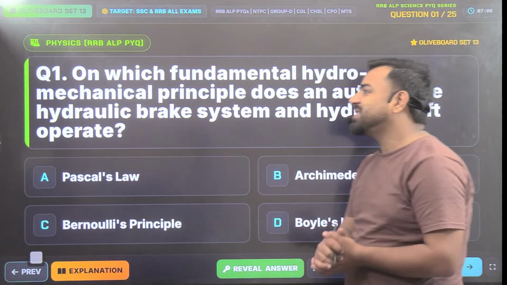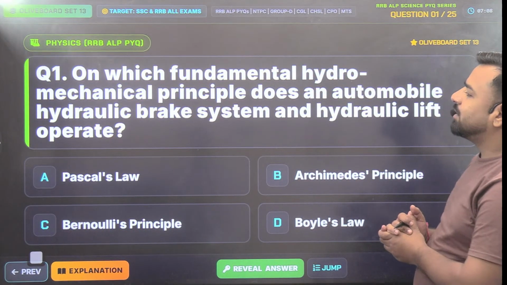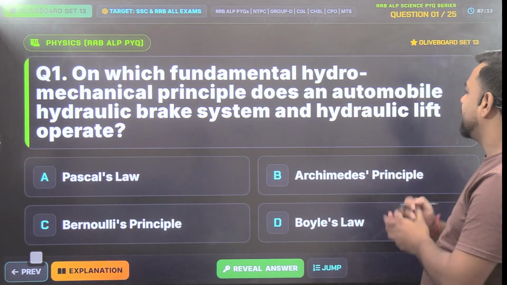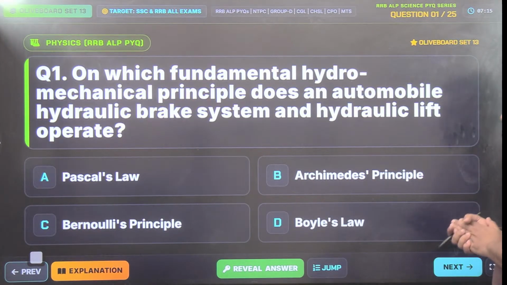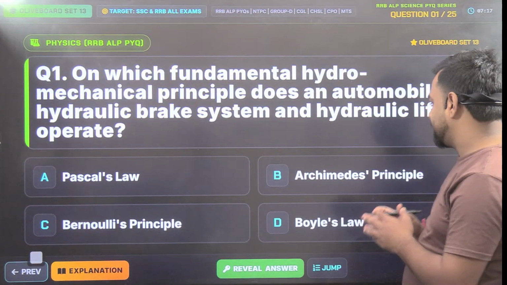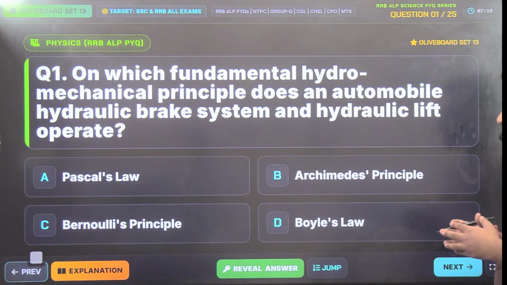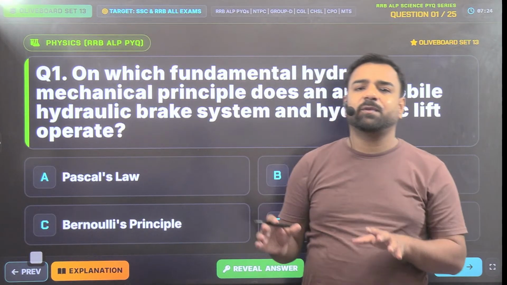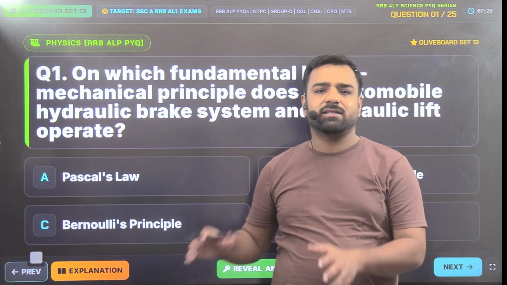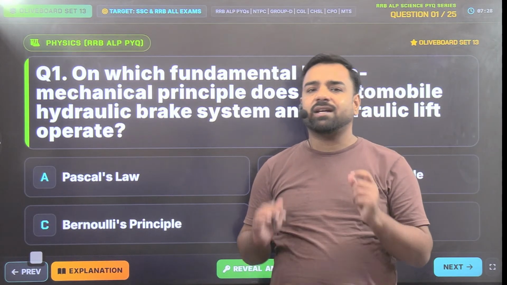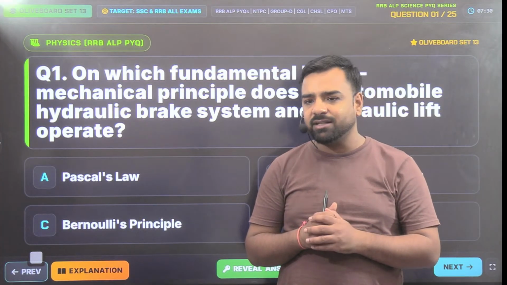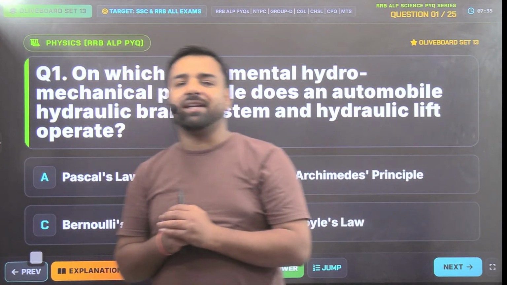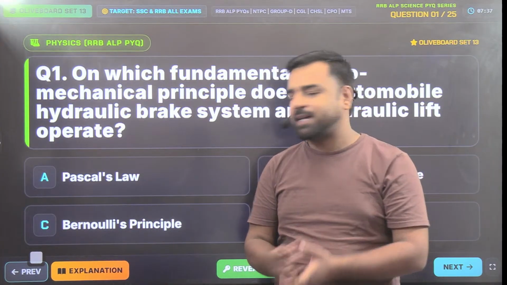The question is, on which fundamental hydromechanical principle does an automobile hydraulic brake system and hydraulic lift operate? Is it Pascal's law, Archimedes principle, Bernoulli's principle, or Boyle's law? We have taken a similar type of question in the past class. This is day 12 and on day 11 I had a similar question, so I think everyone can give the correct answer. And yes, Utkarsh is the first one to give the correct answer. The answer is Pascal's law.